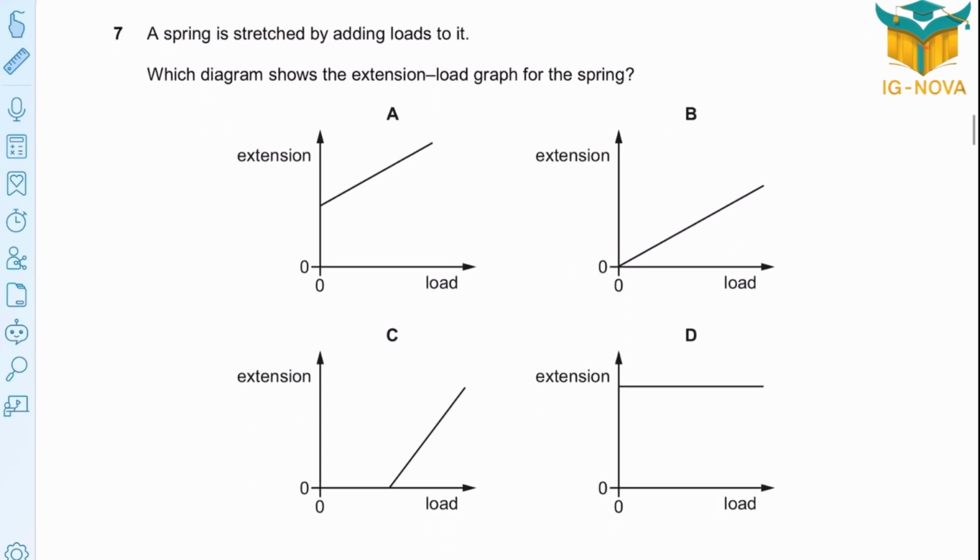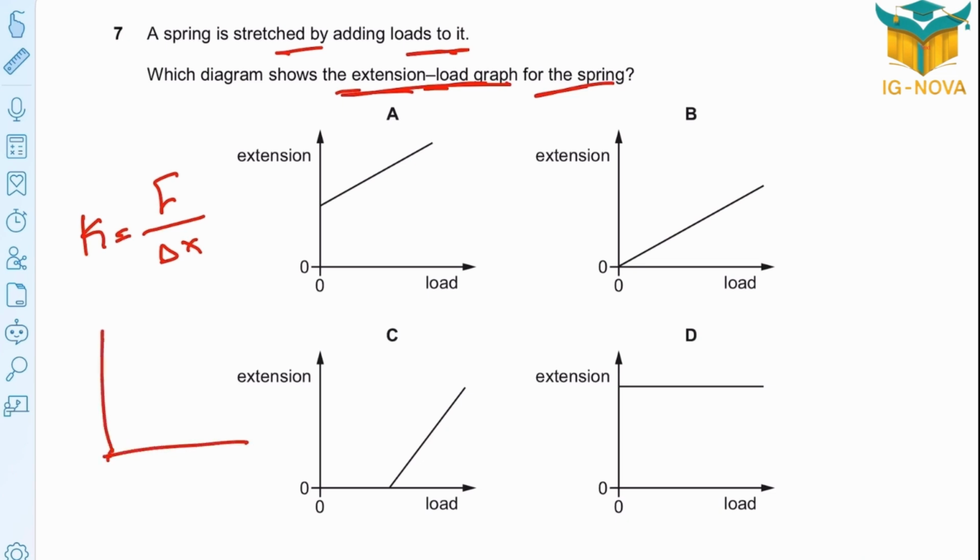Question 7. A spring is stretched by adding loads to it. Which diagram shows the extension-load graph for the spring? Hooke's law: k equals F over delta x, force or load over the extension. So which one? It comes from the origin in a straight line, so it must be option B. After reaching a point, let's consider this point as the limit of proportionality, the graph will take a curved line as deformation happened. So option B is correct.